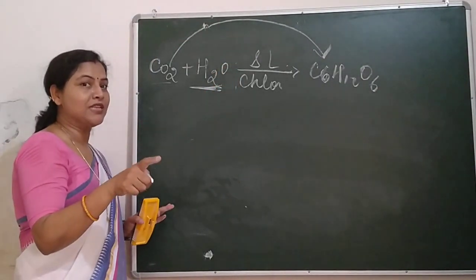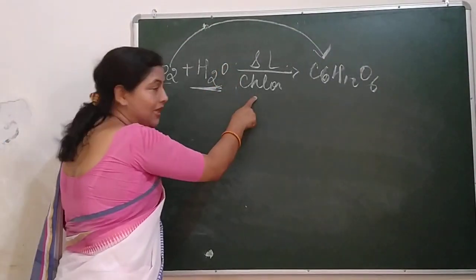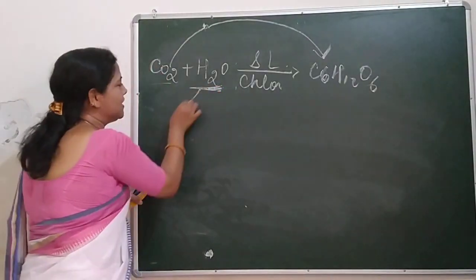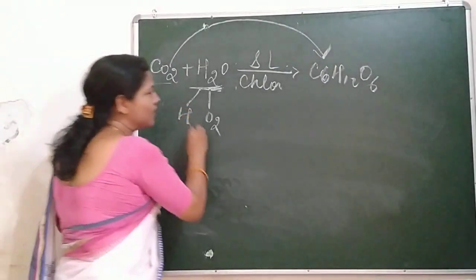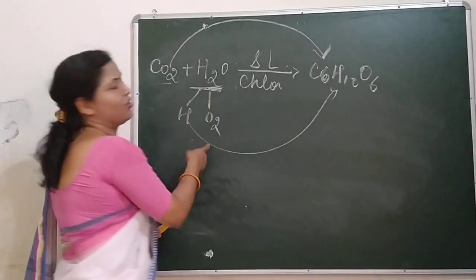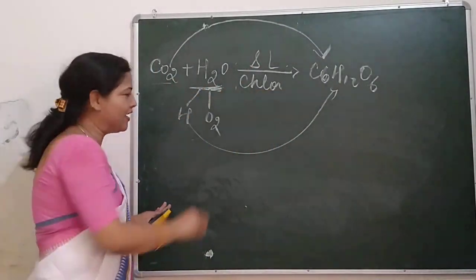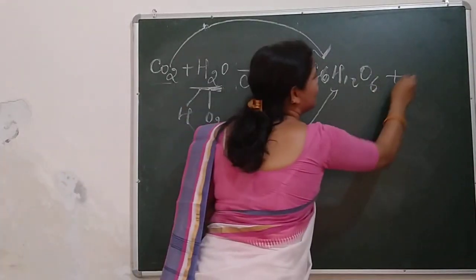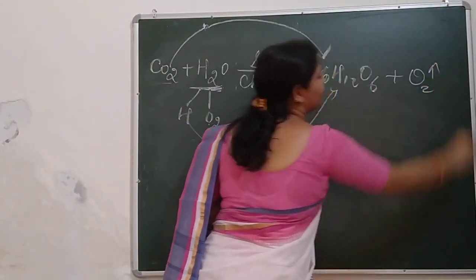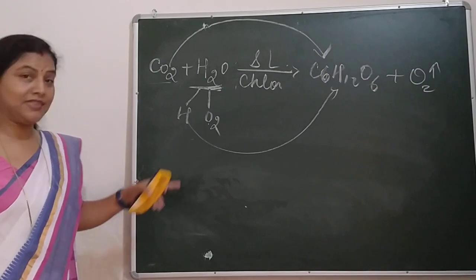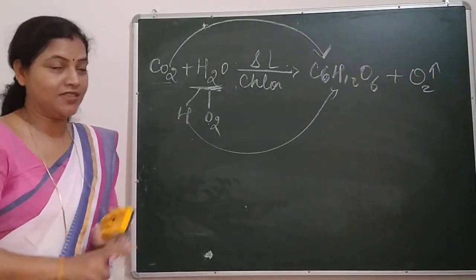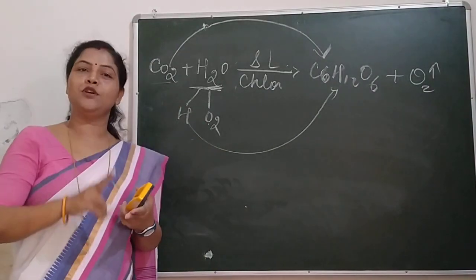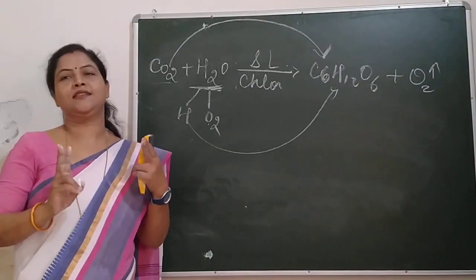When heat energy is absorbed by chlorophyll, this H2O gets split into hydrogen and oxygen. This hydrogen combines with carbon dioxide to form carbohydrate, and oxygen is released into the atmosphere. These are the two interesting facts which occur during photosynthesis.